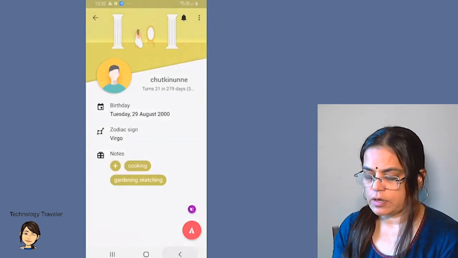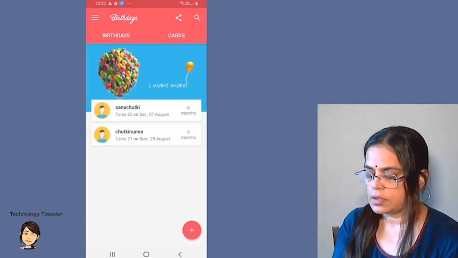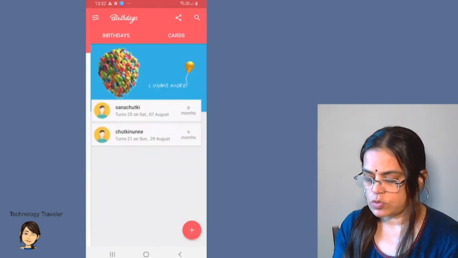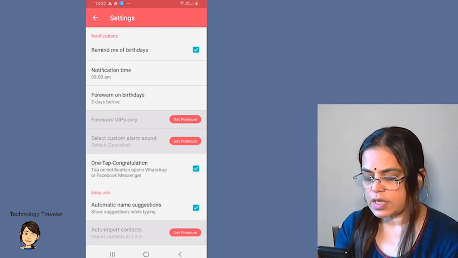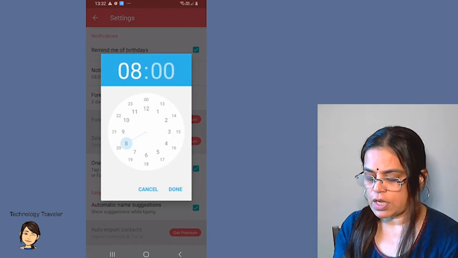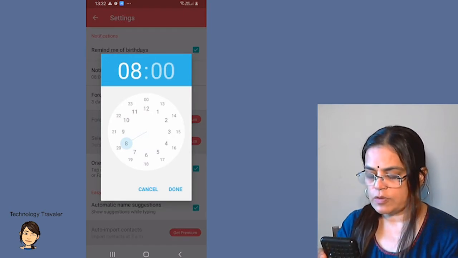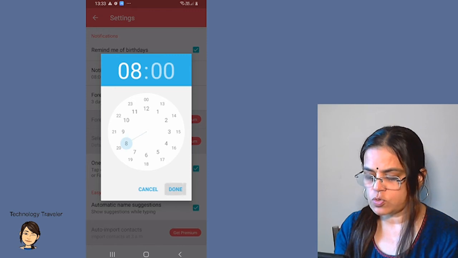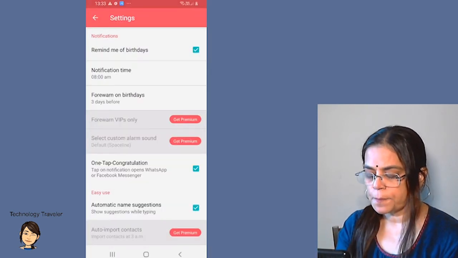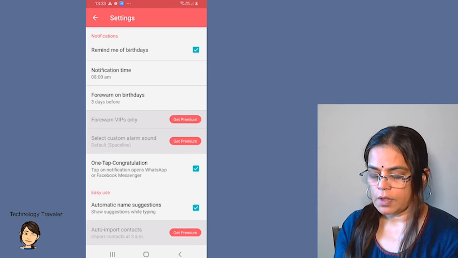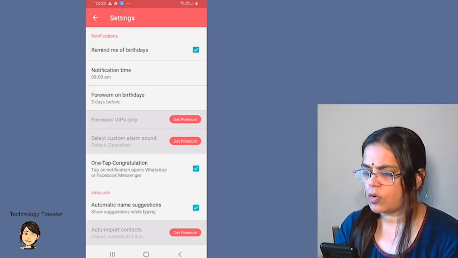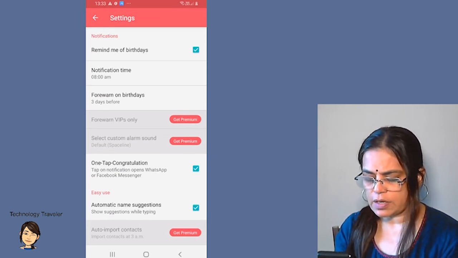Now the best part over here is, if you click the 3 lines, that brings you to the settings. In settings, if I have this clicked, remind me of birthdays, automatically I will get reminders on these birthdays. You can choose the notification time that you want to be reminded on. Maybe if you want first thing in the morning, 8 o'clock, you can choose 8 a.m. and you should get the notification. Forewarn on birthdays: do you want it 3 days before, 2 days, 1 day or something? I have set it as 3 days before. And you can select custom alarm sounds, and all those features are there with premium, but that's not that necessary.